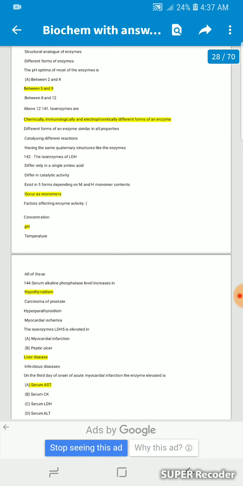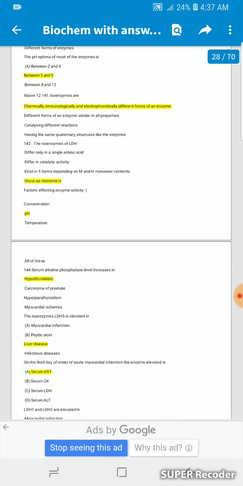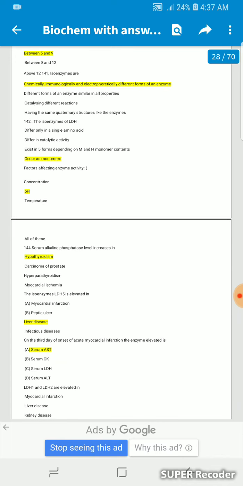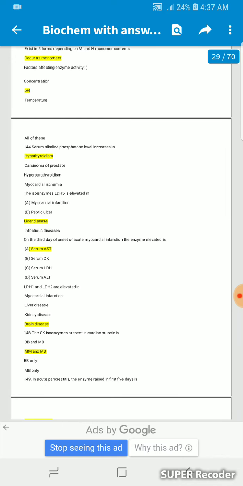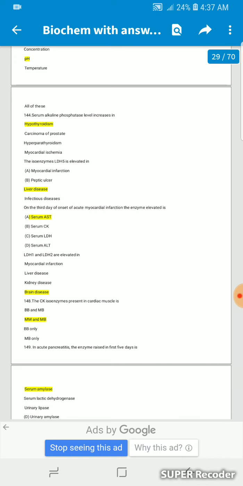Isoenzymes are chemically, immunologically, and electrophoretically different forms of enzymes. Isoenzymes of LDH occur as tetramers. Factors affecting enzyme activity include pH.